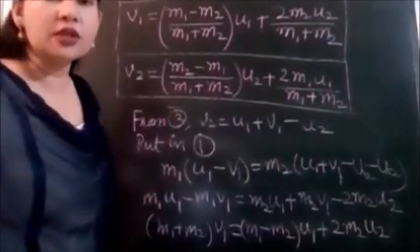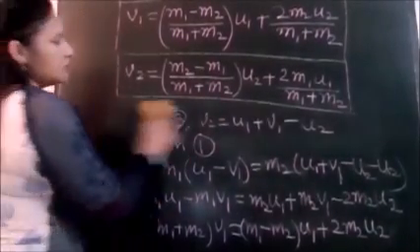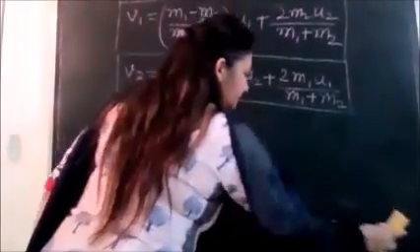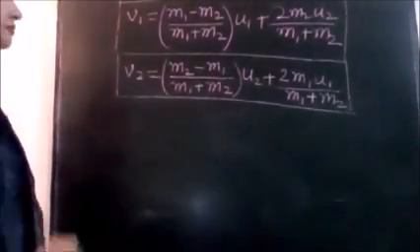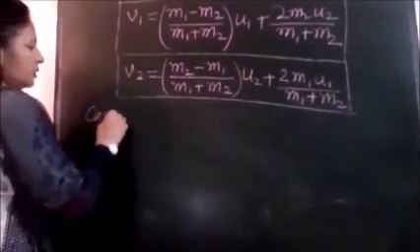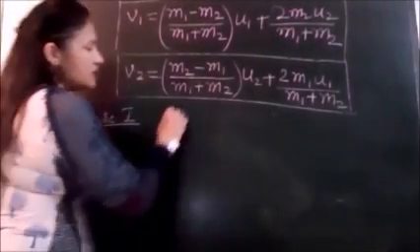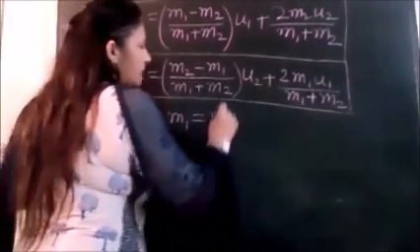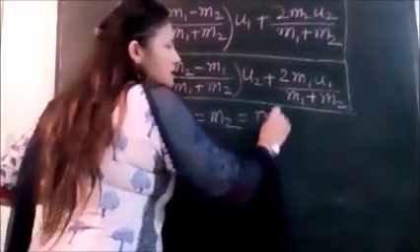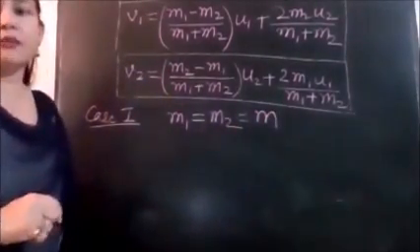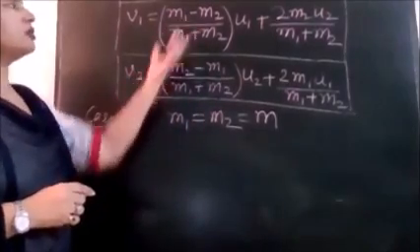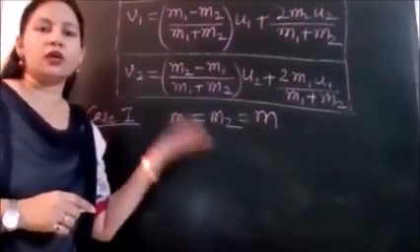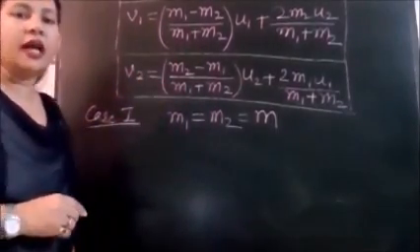Now we are going to discuss special cases. Case 1: suppose the masses of both objects are the same, equal to m. Let us put m in both expressions and find the velocities v1 and v2.